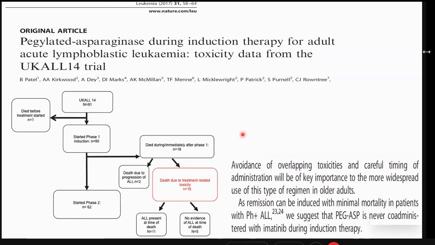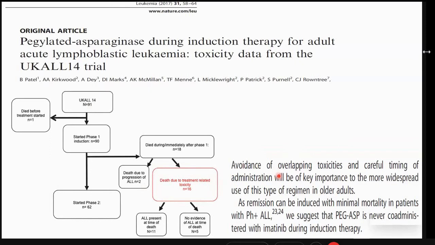So this UKALL actually came up with a contrarian result of an increased mortality when they used L-asparaginase, but when they did a further multivariate analysis, they realized that most of the toxicities were because of the overlapping toxicities with other agents like anthracyclines and TKIs.